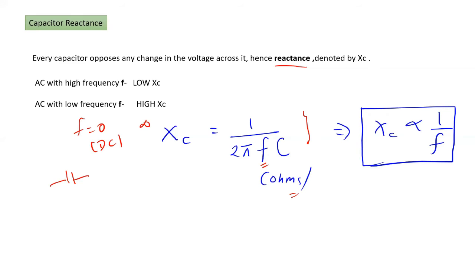So this is the principle of how we can select any particular frequency to filter. We will see how to create filters when you are using capacitance. Because reactance is directly related to the frequency, by choosing different reactances we can choose a different frequency to be filtered. So this formula is important.